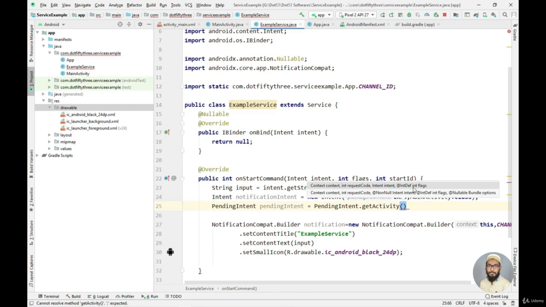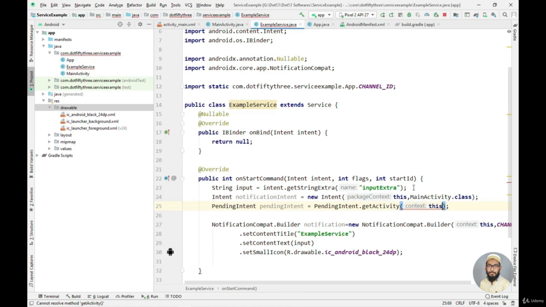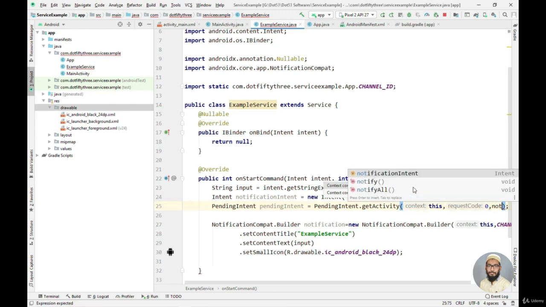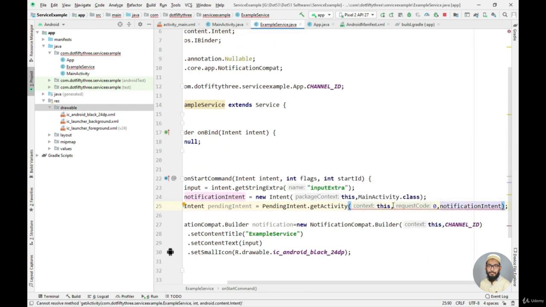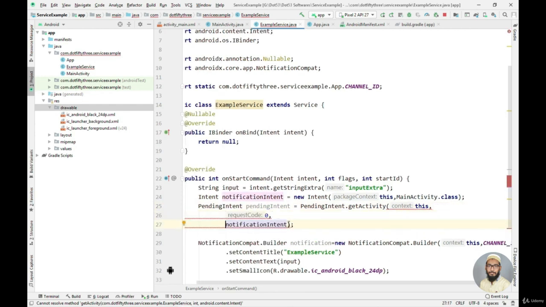Now I can pass the parameters here. Let's put the semicolon here first, and now I can say this, the context, and then the 0 as a request code, then the object of the notification intent. Let me put this on a separate line so that you can see it properly. Now I need to pass one more thing here, that will be the flag. So I'll set the flag value as 0.